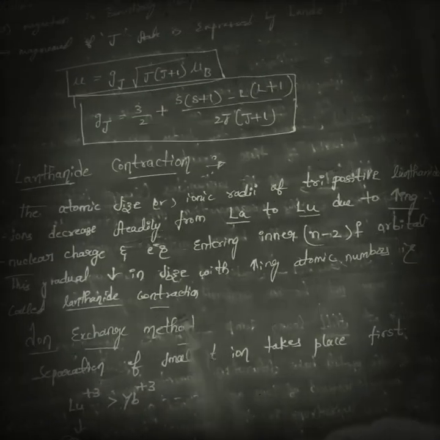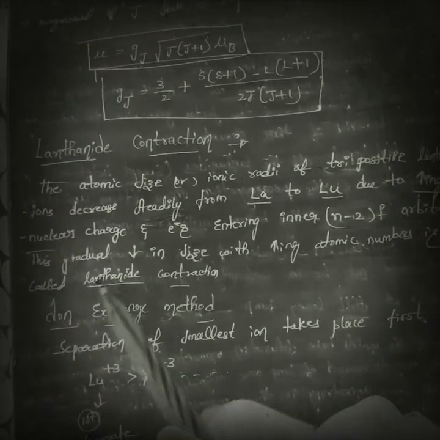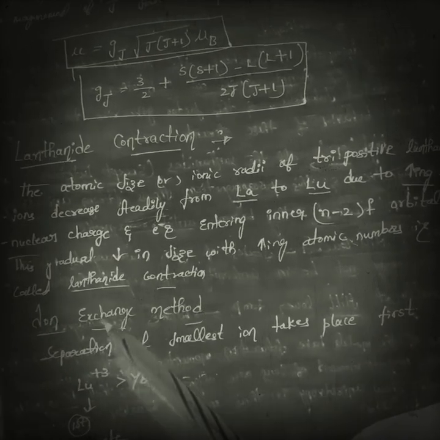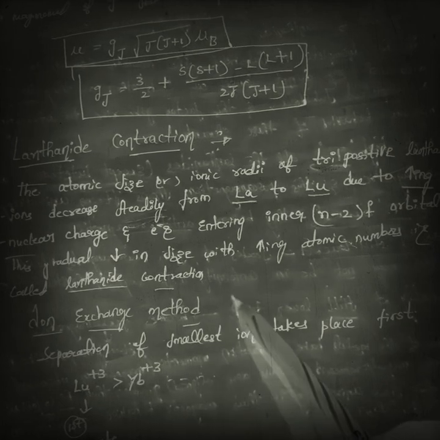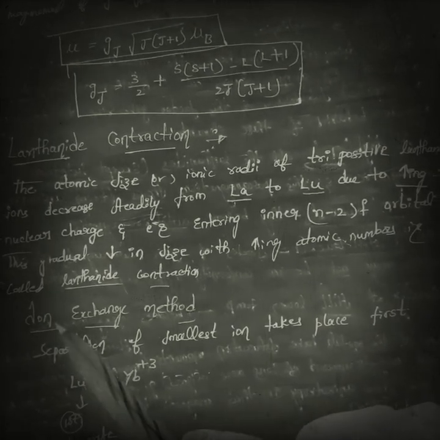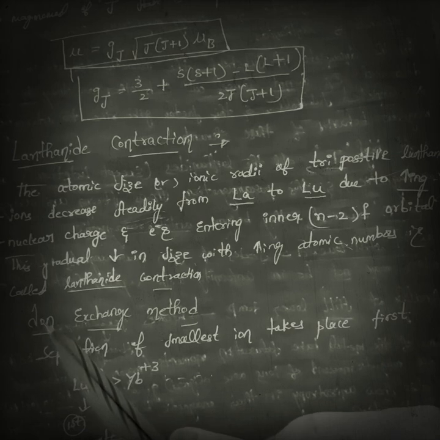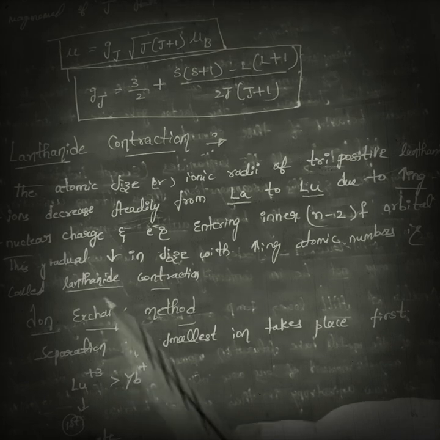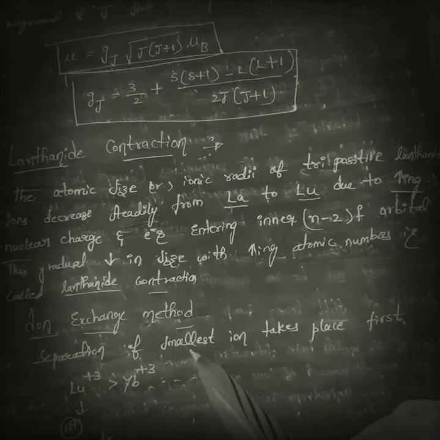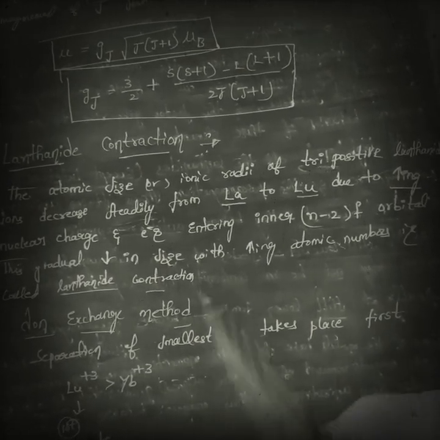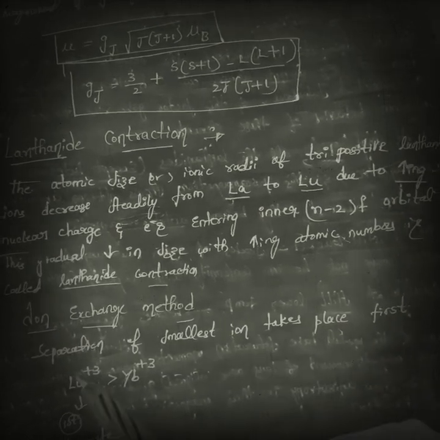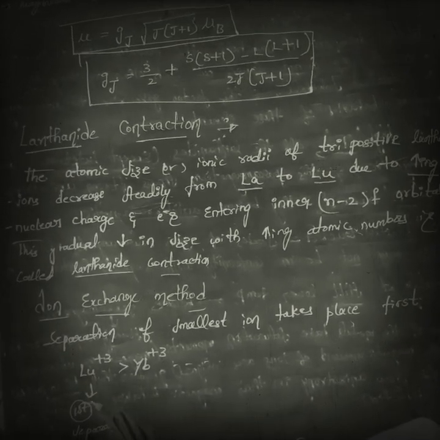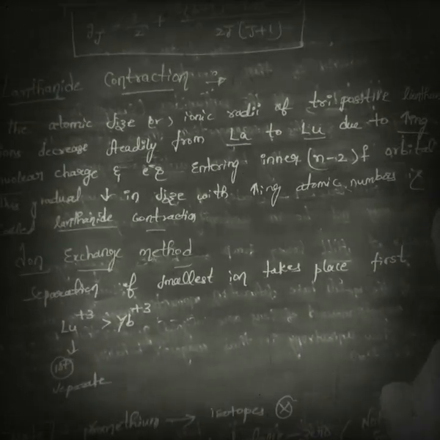Next, the ion exchange method. Of course, a lot of theoretical matter is there for this method, but I want to tell one most important point. The ion exchange method is used for separation, and by using it, separation of the smallest ion takes place first. Lutetium is the smallest ion, so it can be separated first in the ion exchange method.